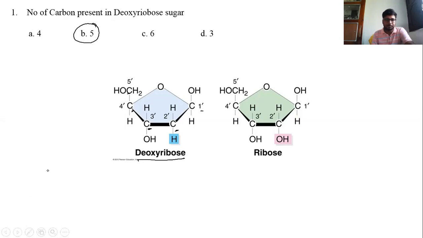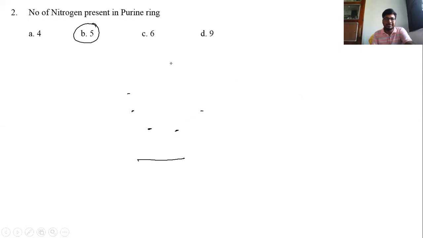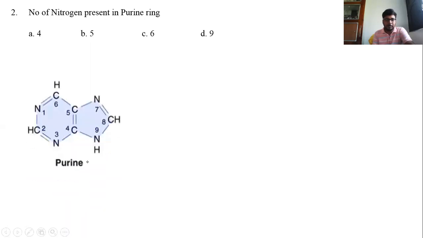Next question. Number of nitrogen bases in a purine ring. In a purine ring, the number of nitrogen. Let's see, this is a purine ring and number of nitrogen in a purine ring: 1, 2, 3, 4. So A is the answer.